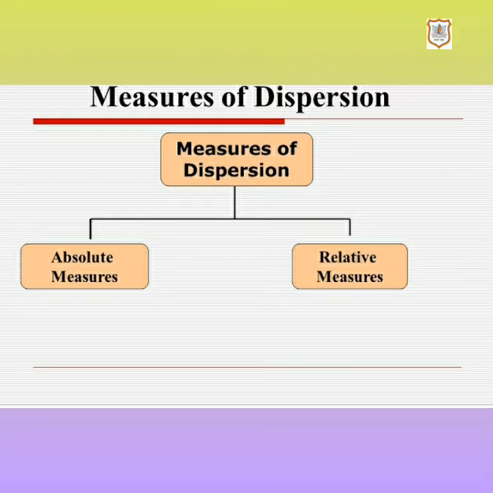Relative measure means a measure of dispersion which is free from the unit of measurement. It can be used for comparing the dispersion of the observations of two or more data sets having different units of measurement. The relative measure of dispersion is known as the coefficient of dispersion. It is the ratio of absolute dispersion to the average measure of the data.